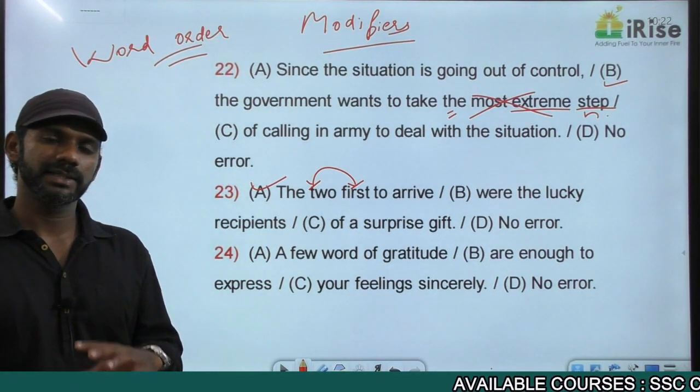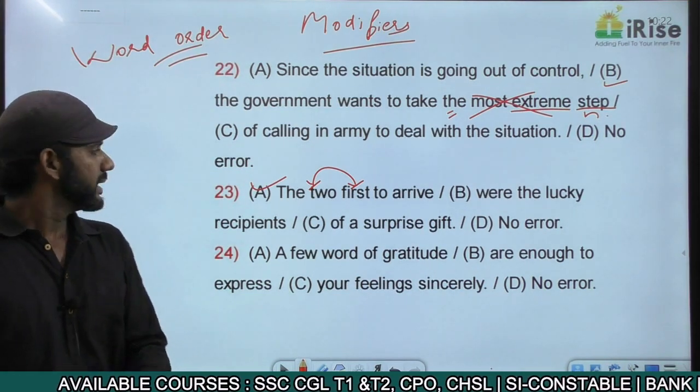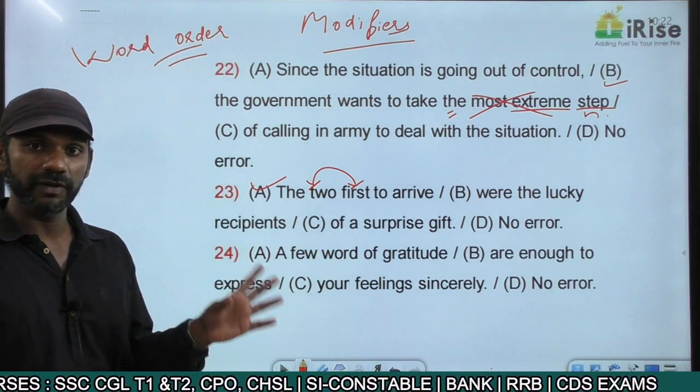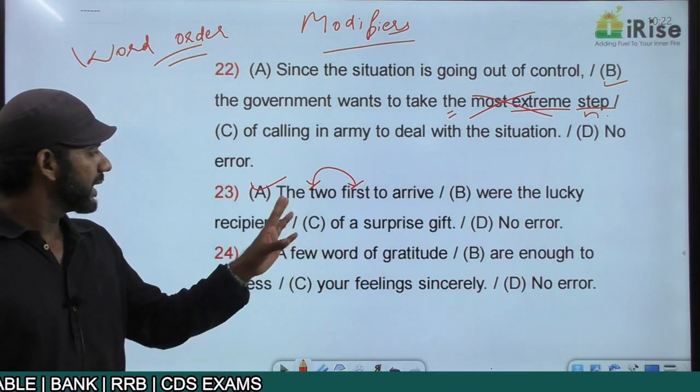The two first girls is wrong. It must be the first two girls. So the two first to arrive is wrong. It must be the first two to arrive. We got the answer. This is regarding the concept of word order. The error is in part A.